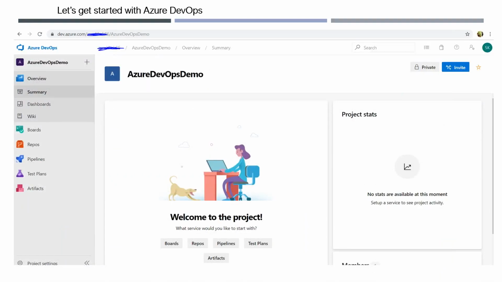So this is how your Azure DevOps looks. You have to log into the Azure portal, that is portal.azure.com. And if you have a subscription, you can log in. Otherwise, you need to have a Hotmail account or a Windows Live account. Gmail or something doesn't work. Or you need to have your company account.